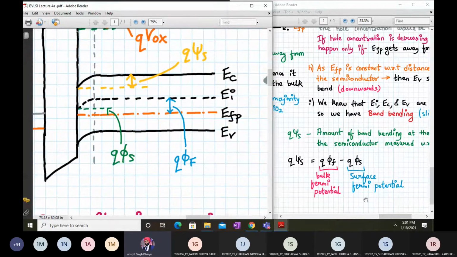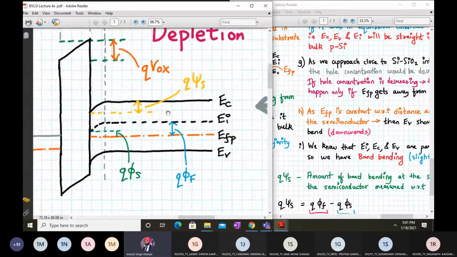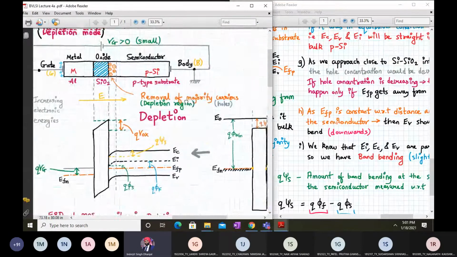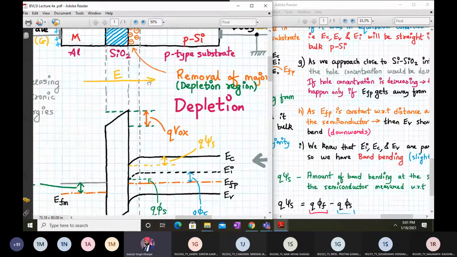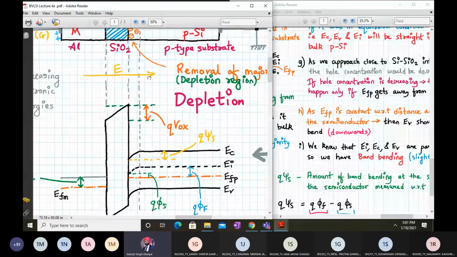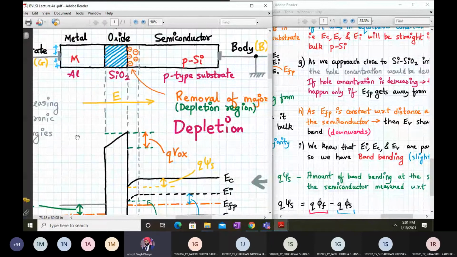So this is all which I want to cover. I think I cannot cover more than this. It's already 5 o'clock and 45 minutes are already over. Obviously there will be a presence of electric field over here also. I detected from left to right. There will be electric field in the oxide and there will be a small electric field present in the semiconductor near the Si-SiO2 interface.